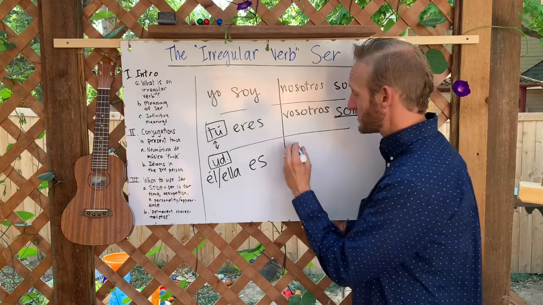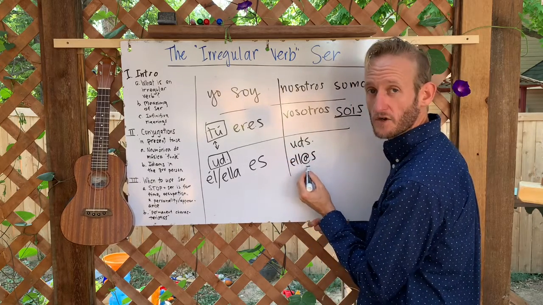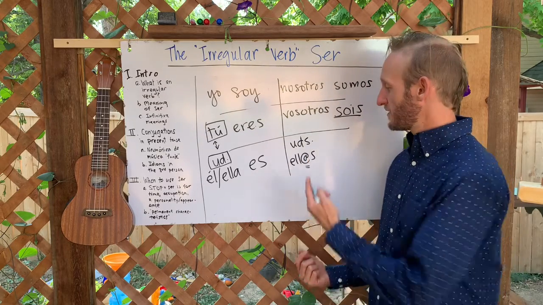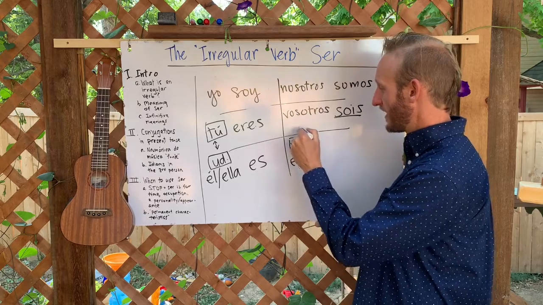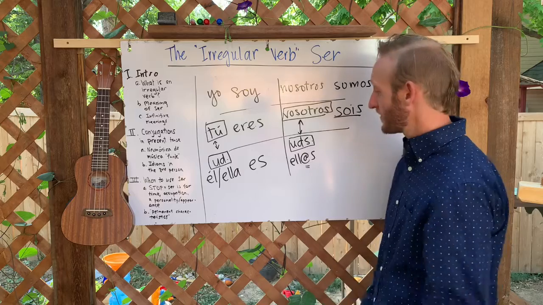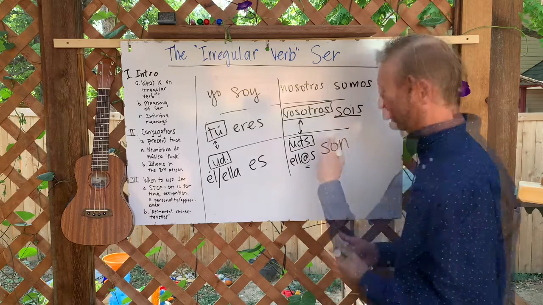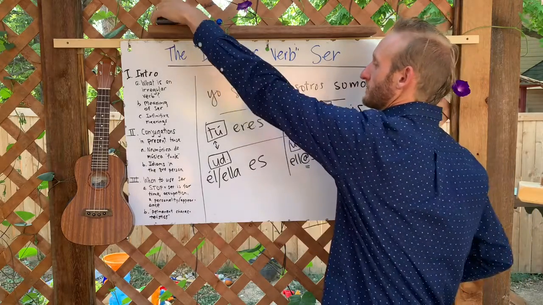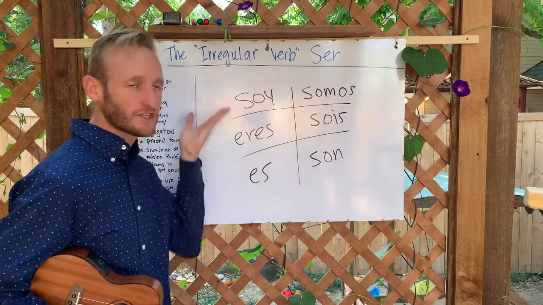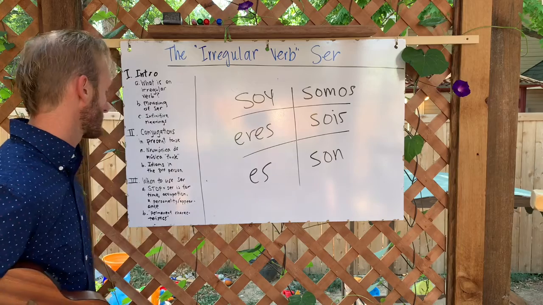And then finally, ustedes, and then ellos or ellas. Notice that arroba, it's like o and a at the same time. So you all. And again, these two are really more like one another. So ustedes, ellos, ellas, son. Now, what I've done here is I've taken out all of the subject pronouns just to reveal only the conjugations of ser in the present tense.